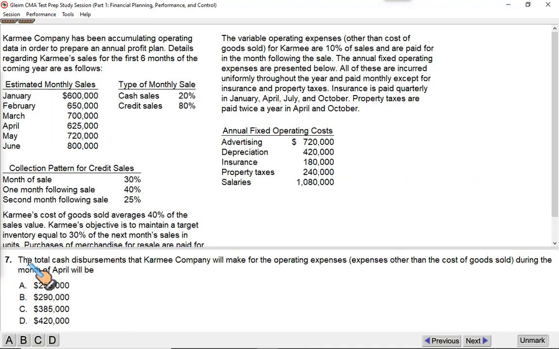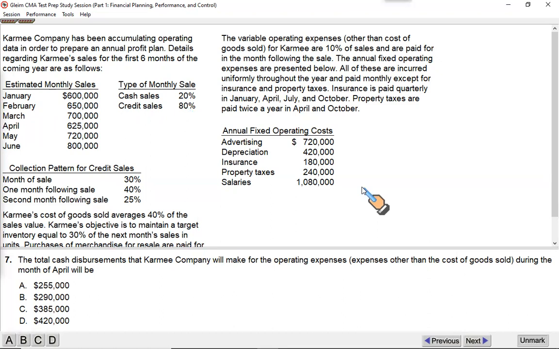Now, the total cash disbursement means payment that the Kermes company will make for the operating expenses other than cost of goods sold during the month of April. So what are the outflows for operating expenses in April? So if you're looking for April expenses, the same question. I don't need to see anything from here because it contains sales and the collection pattern plus the breakdown of sales, credit, and cash. I must be looking at the right side of the screen that contains the detail for expenses. So I told you, if you want to draw the cash budget, you need to know the inflows and outflows. And this is the side that requires us to see the outflows for operating expenses other than cost of goods sold.